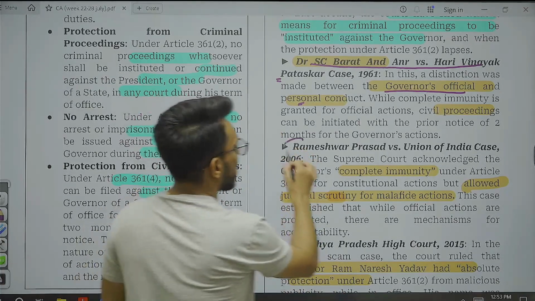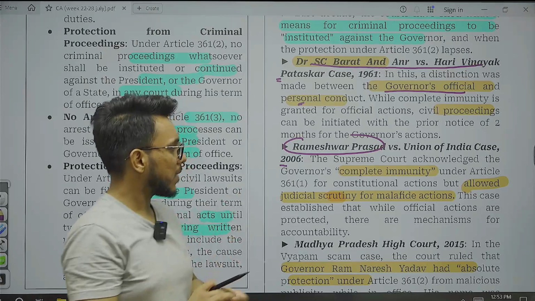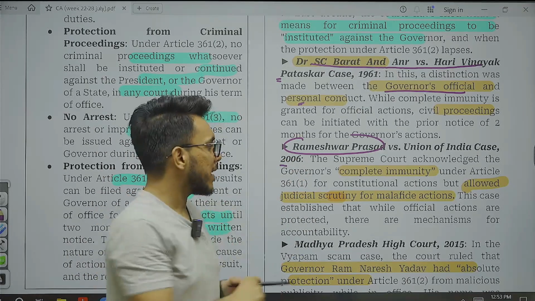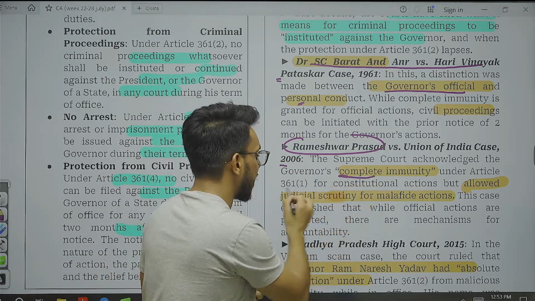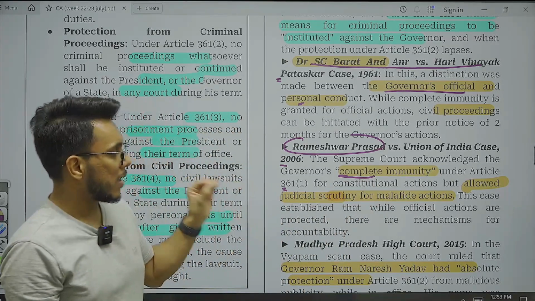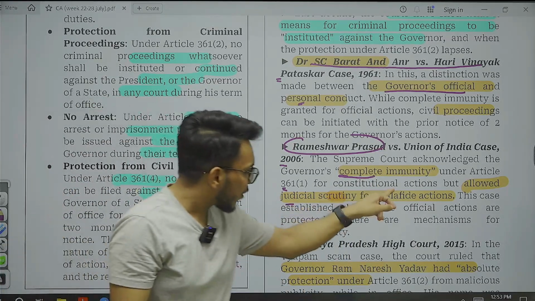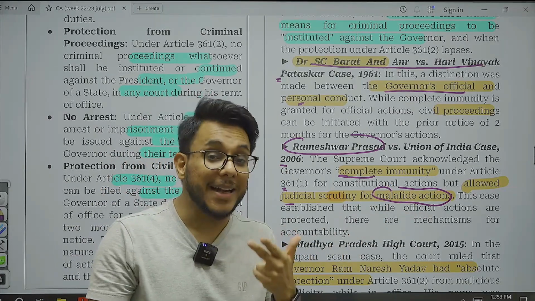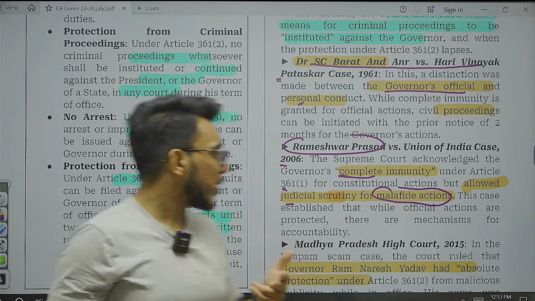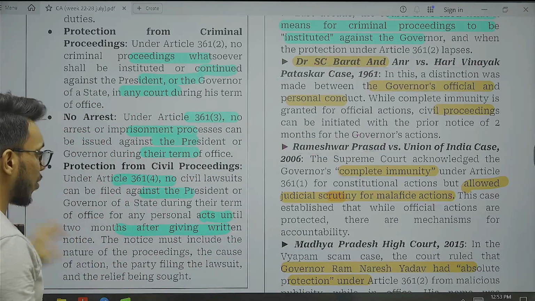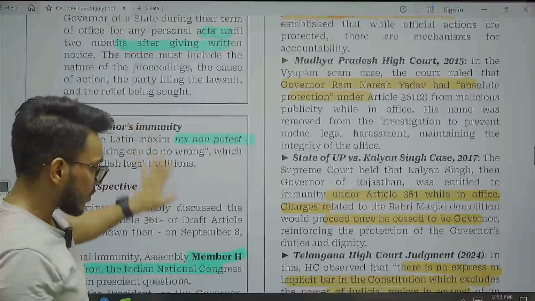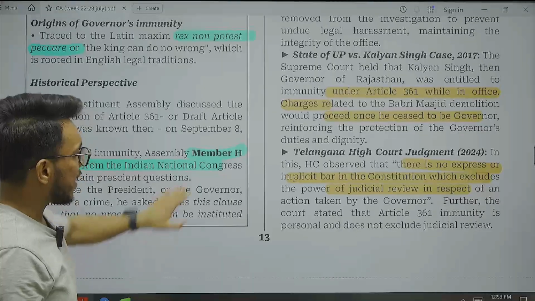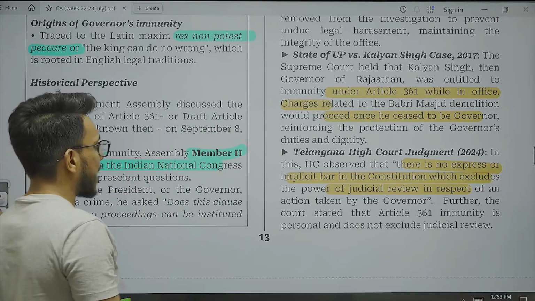Then there was the Rameshwar Prasad case of 2006. In this case, it was provided that there is complete immunity under Article 361 for constitutional action, but judicial scrutiny for malafide actions. Malafide actions means actions done with bad intention. There, scrutiny can be carried out. Okay, then after that, directly you need to come to this Telangana High Court judgment.